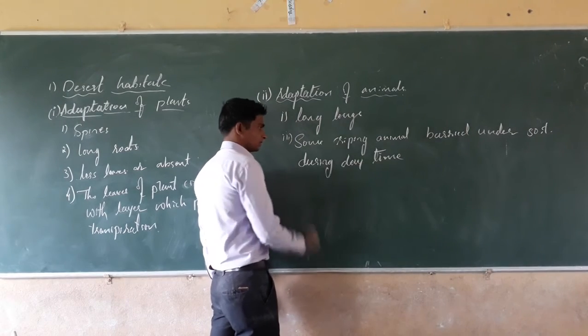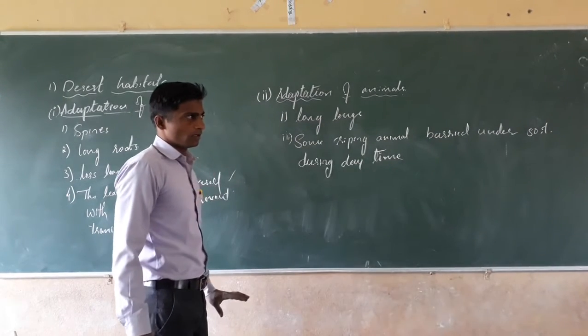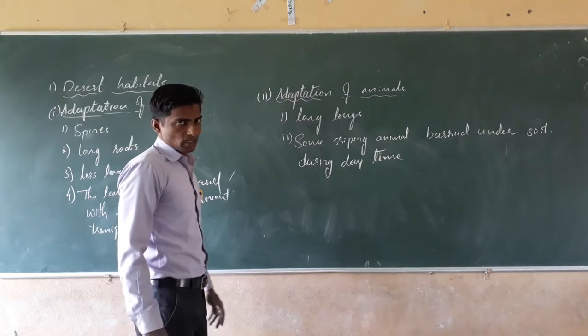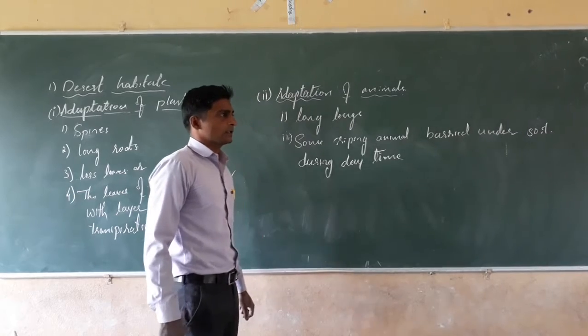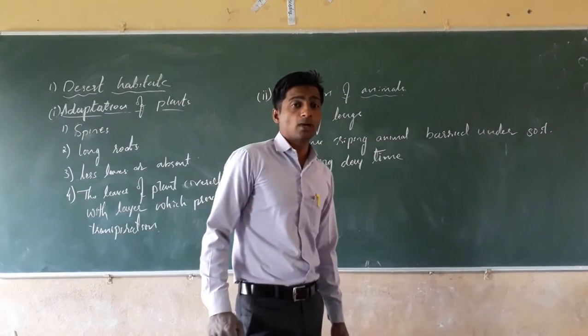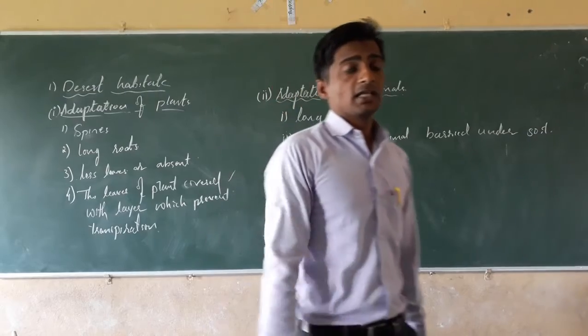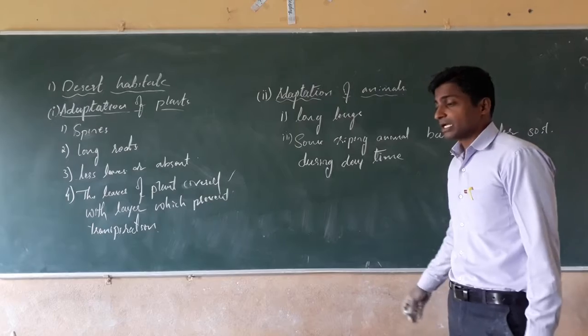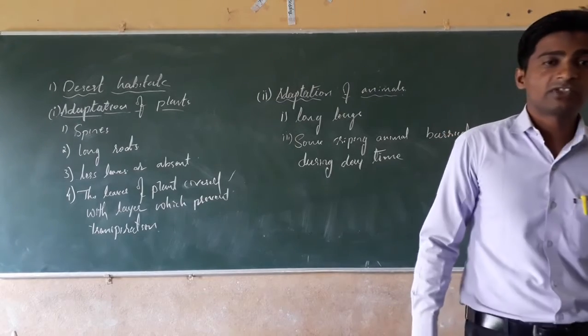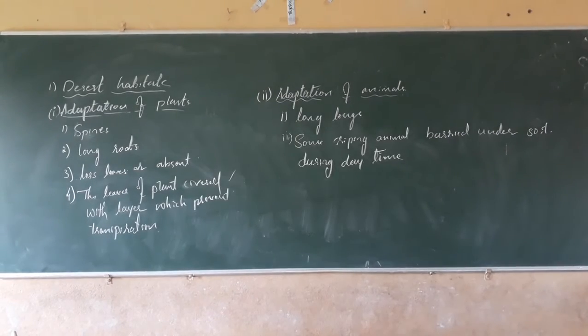Then body color is adjusted, light brown. These are the next points. Such animals don't need a large amount of water. Only such animals can survive in these climatic conditions. These are the adaptations of plants and animals in the desert habitat. In the desert, plants and animals with these special adaptive characters are present.